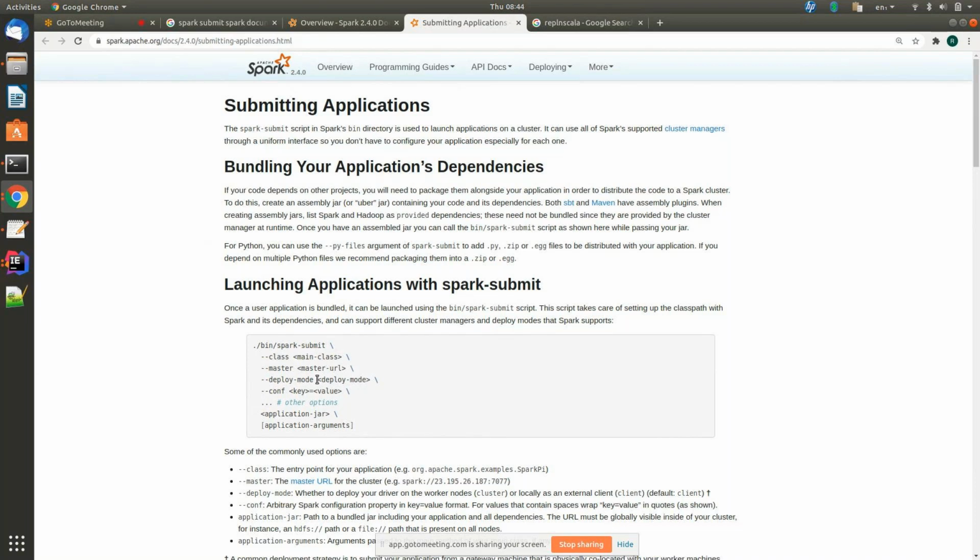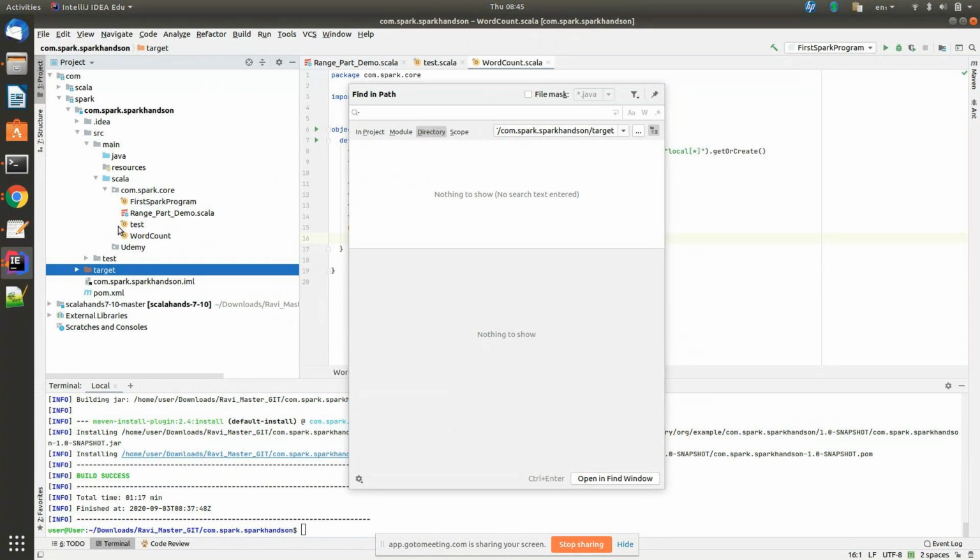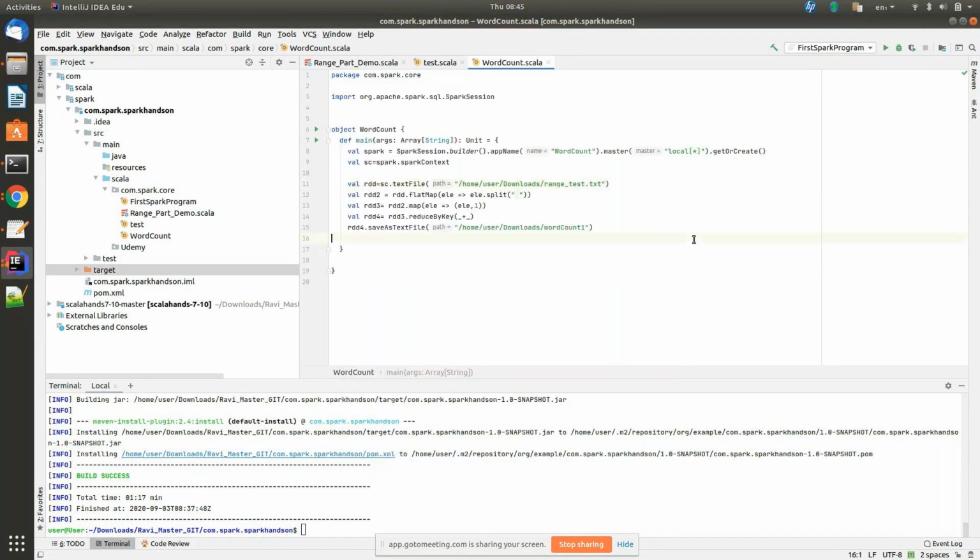In your main method, go to your IntelliJ. In IntelliJ, you have the main method. Close this. Just press escape. In your main method, you see args.